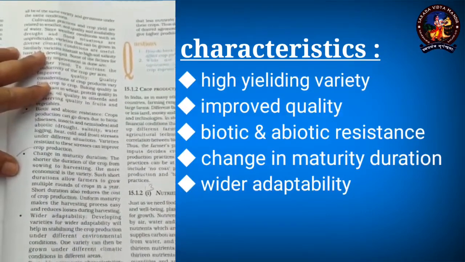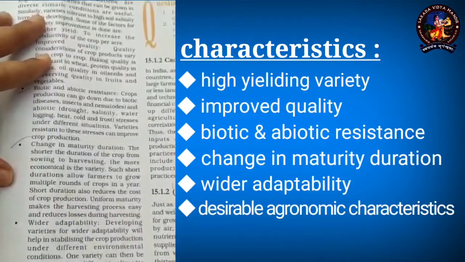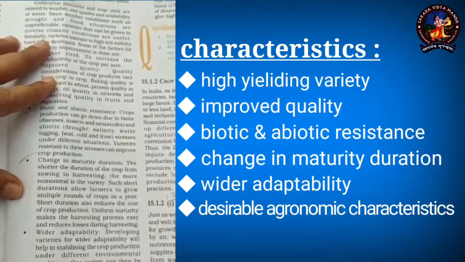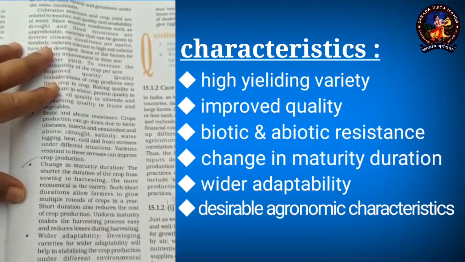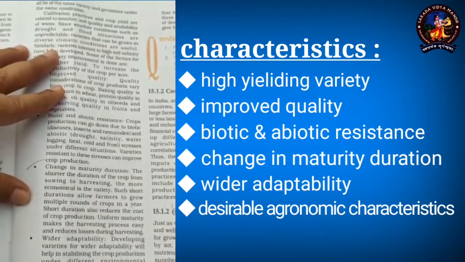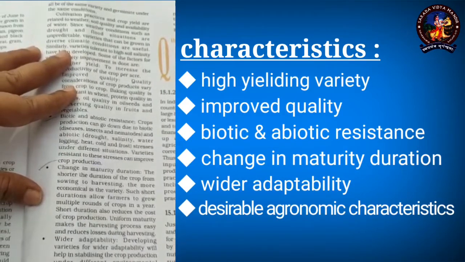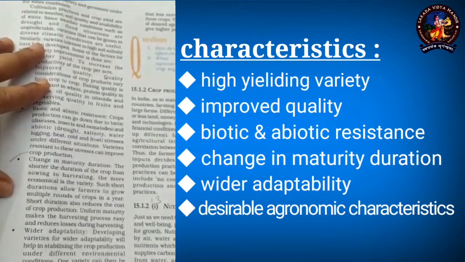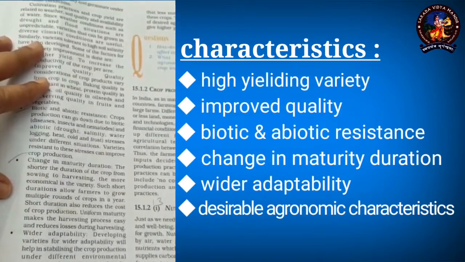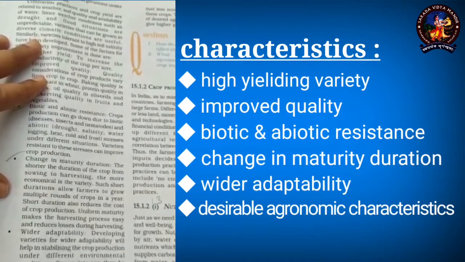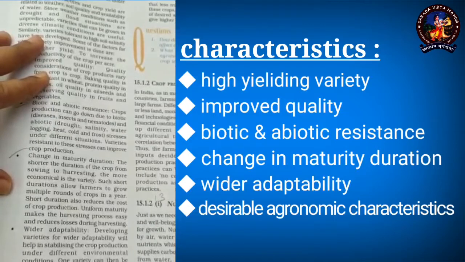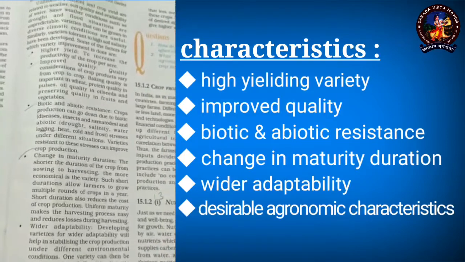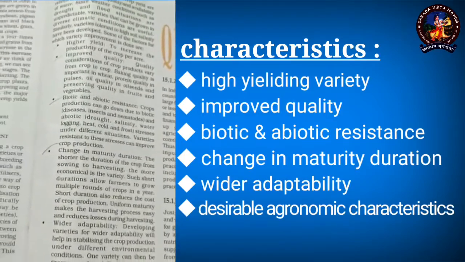And last but not the least, desirable agronomic characteristics. The desirable agronomic characteristics include dwarf plants in the case of cereals. The reason is that if the crop plants are dwarf, they will not be affected by environmental stress like storms or rainfall, and branching will be profuse. If branching is profuse, then inflorescence will be profuse. If inflorescence is profuse, then definitely food production, or the food grains, will be more in that plant. So these are the characteristics which are kept in mind for crop variety improvement.